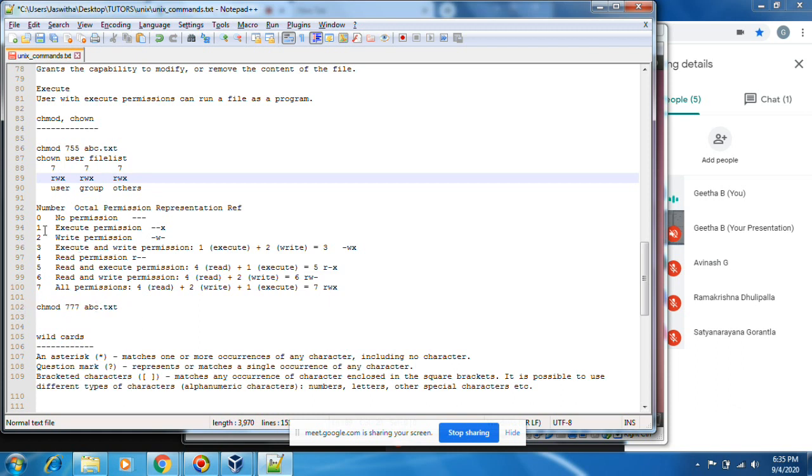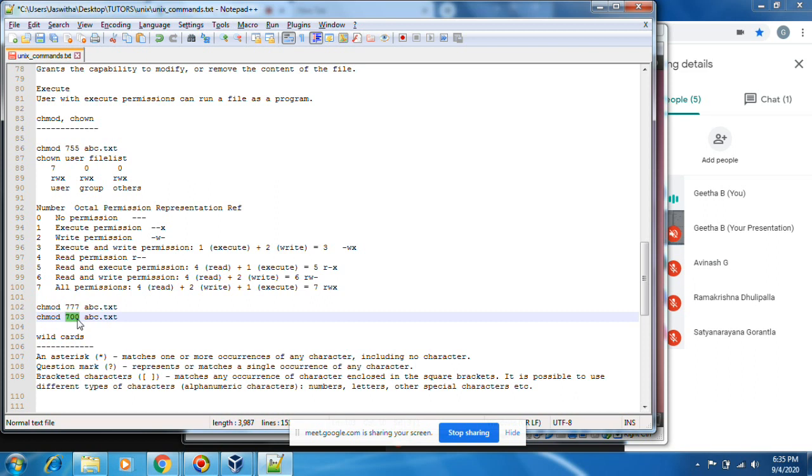If I don't want this file to be visible to others, others should not access this file, either group or other people, then you can make it 000. This is my personal file, and I don't want others to see my file. Then you can use 700.